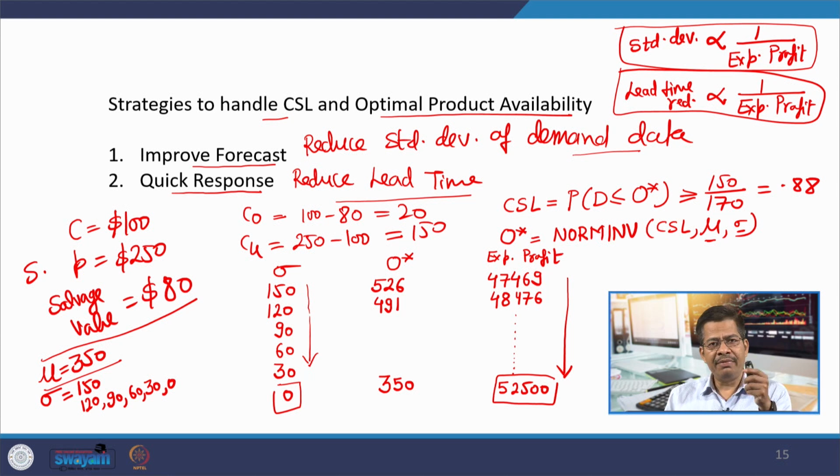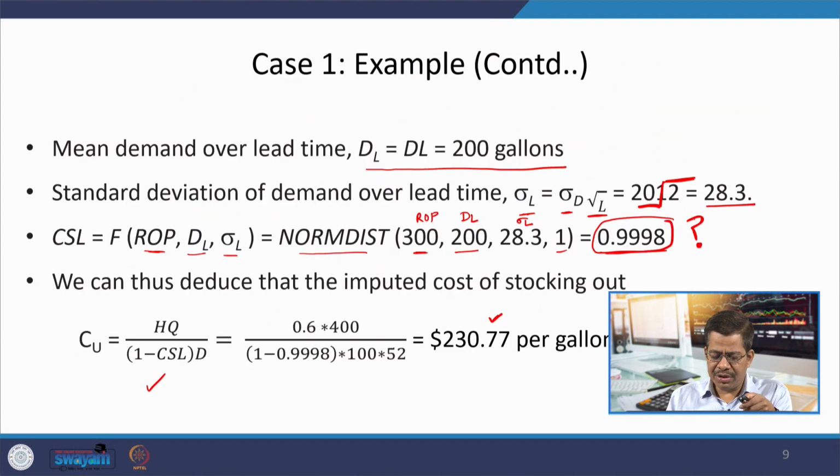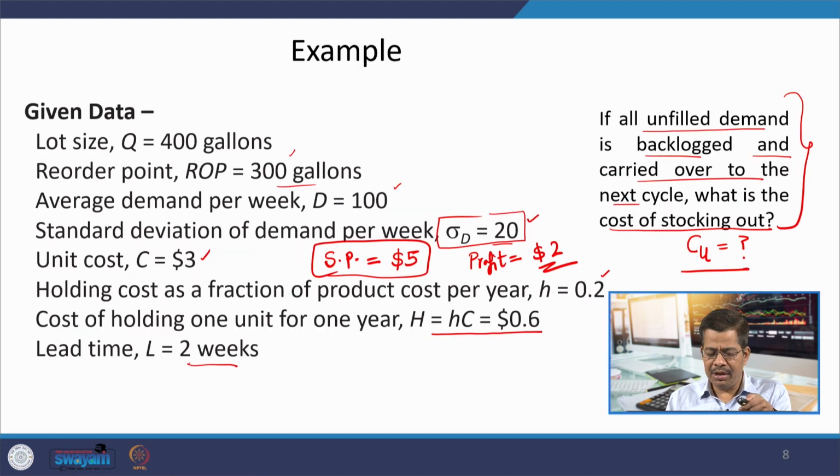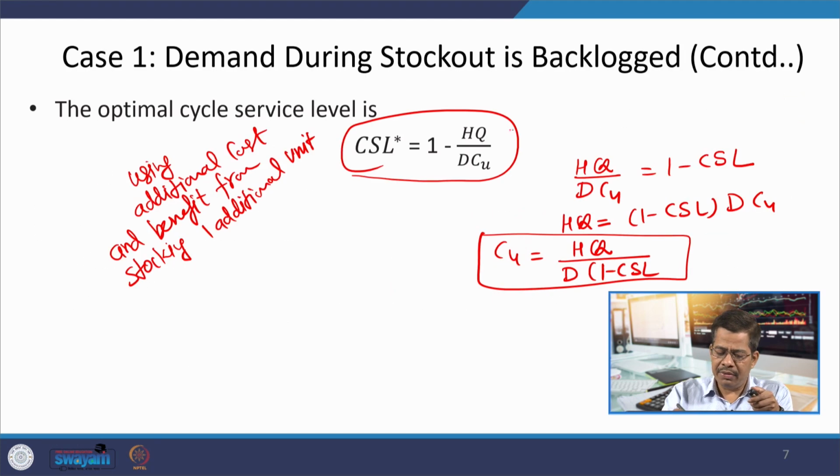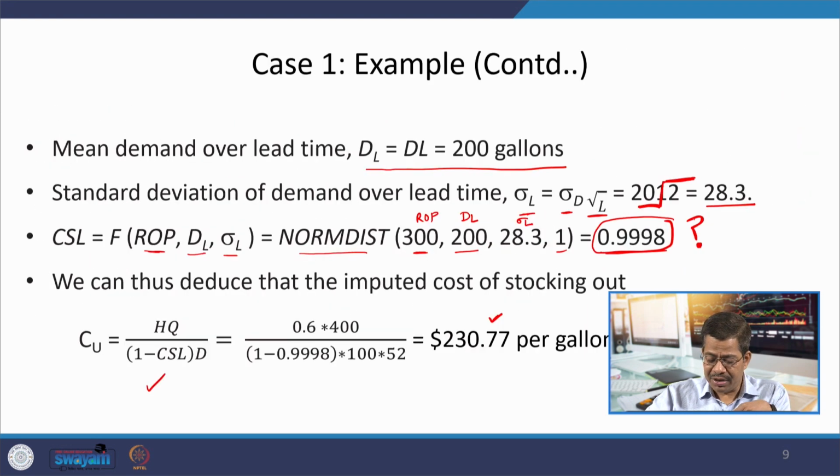So, whether it is lost or whether it is there, you have to consider some amount of, let us say, cost of understocking, and using that cost of understocking you will be able to determine what should be the value of your CSL, and accordingly you can play with different levels of CSL to see whether a particular cost of understocking is desirable or not. Like in this case we saw with this example that cost of understocking came to be somewhere around $230 per gallon, which is an extremely impossible kind of a case.